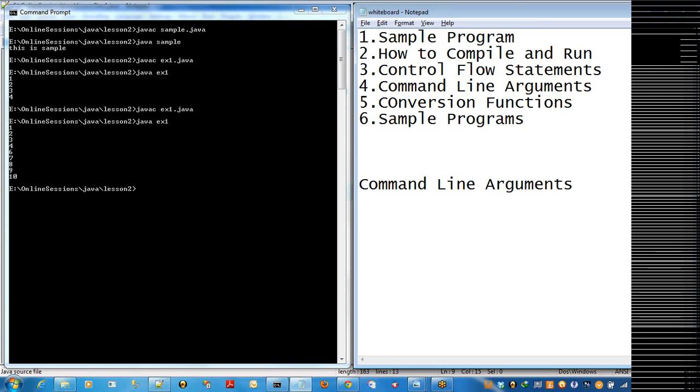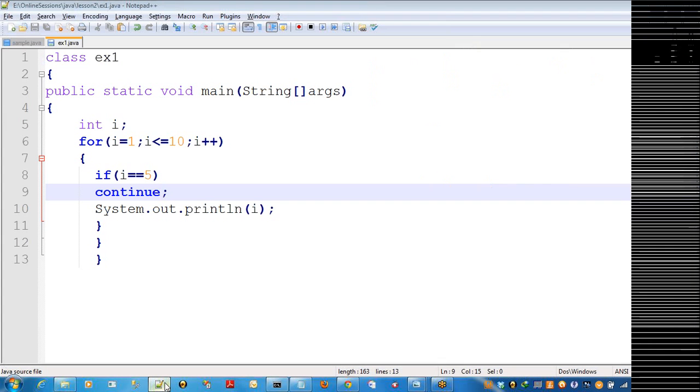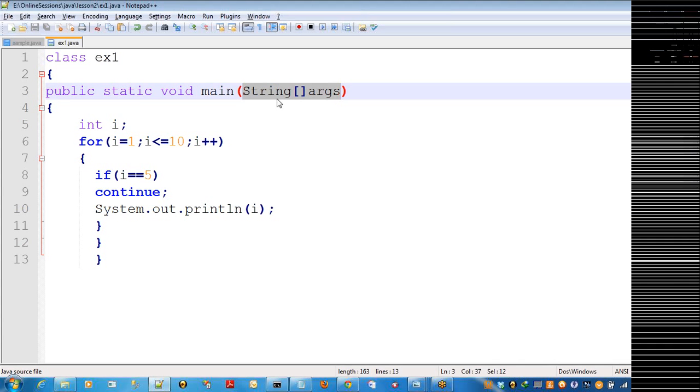So what are the values you are passing? Suppose while running the program, along with the program, you pass some values. Suppose I am passing 10, this 10 is called a command line argument. The argument index starts from 0 because these values are stored in an array. This is the command line arguments array, the array name is args, and whatever values you give, those values are of string type.